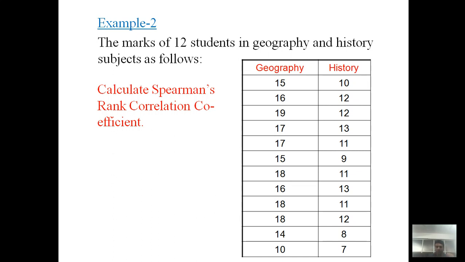If a student is very intelligent in geography, because the marks are roughly out of 20, say 18 out of 20, then definitely that student is good in geography, but in history gets 11 out of 20, just around 50 percent, so is weak in history. We are interested in finding the relation between geography and history.